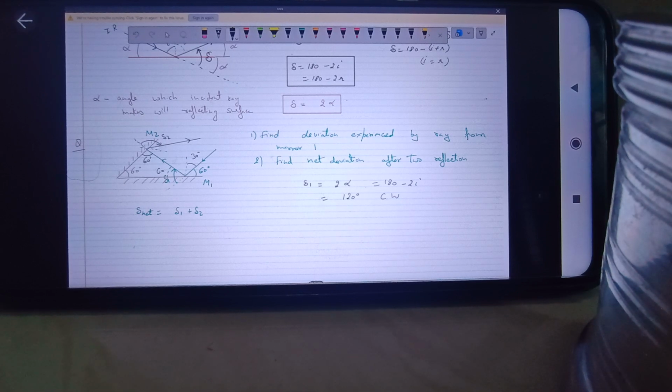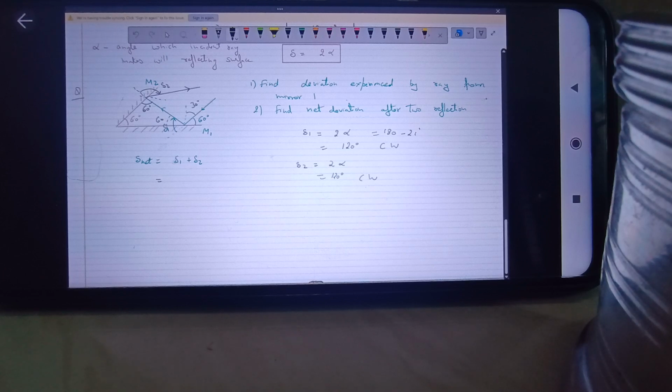Angle of deviation delta 2, which is again happening in clockwise sense only. And delta 2 from here also comes out, if you calculate using 2 alpha only, to be 120 degrees in clockwise sense. Since both the deviations are happening in the same sense, to find the net deviation we'll simply add them. If one was in clockwise and another was in anti-clockwise, then we have to subtract them. But because here both are in the same sense, we'll simply add them. So it will be 120 degrees plus 120 degrees, that is equal to 240 degrees in clockwise sense.